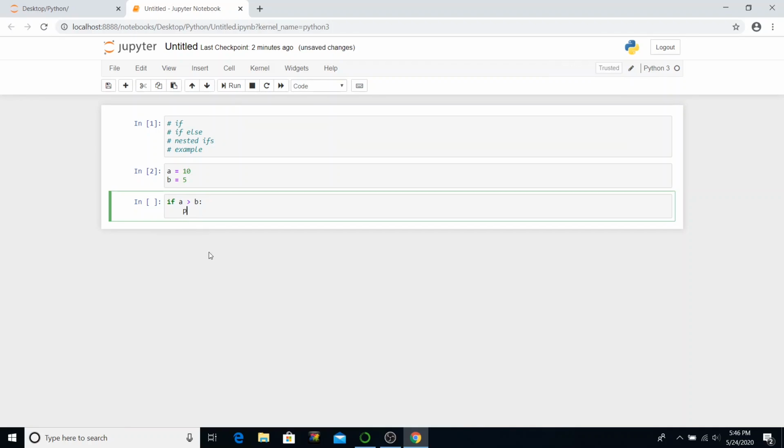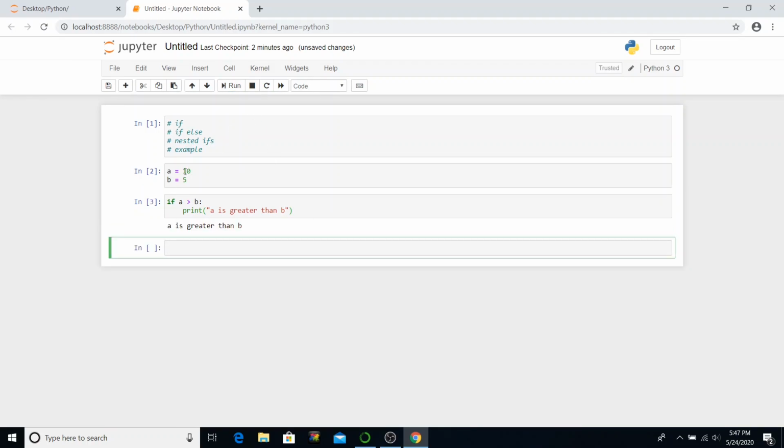So we will write print a is greater than b. So let's run it. So a is greater than b. Since 10 is greater than 5, the if statement is evaluating both the values, and then since the expression is true, it prints the statement.